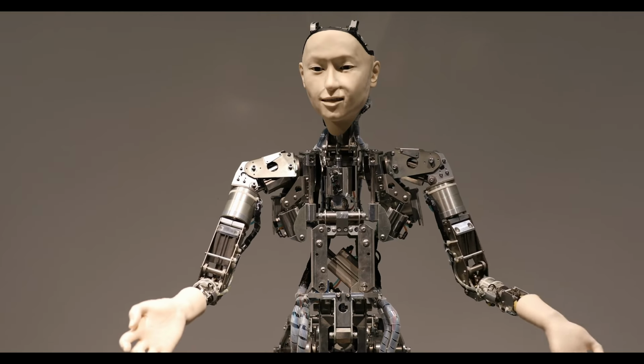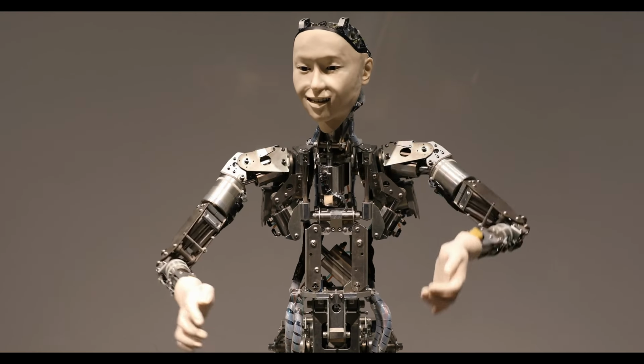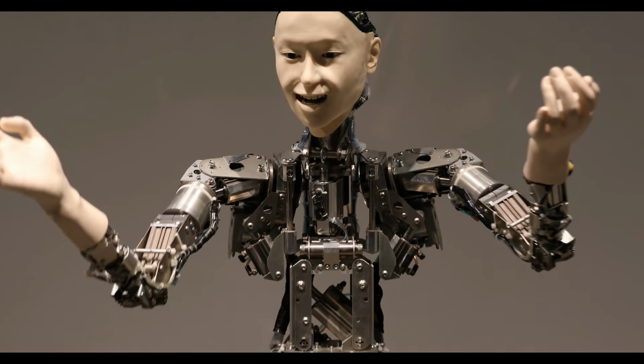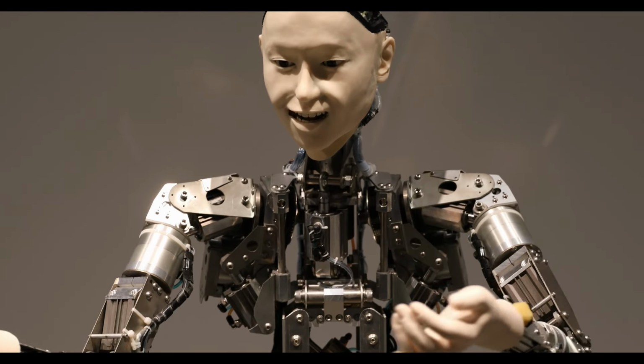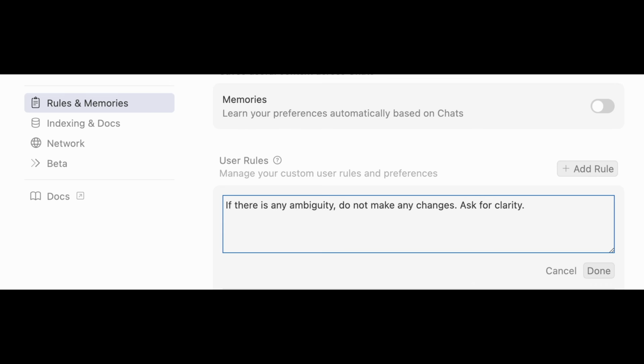Even when AI is up to date and has perfect context, it can still mess up because of an ambiguous prompt, unclear intent, or too much freedom. In the Cursor rule mention, if there is any ambiguity, do not make any changes. Ask for clarity. This single line will save you a ton of reprompting.